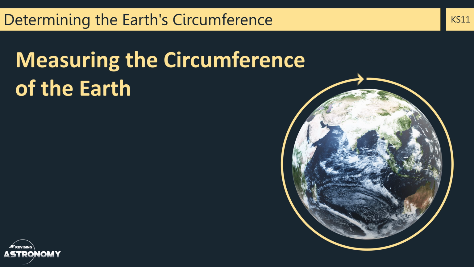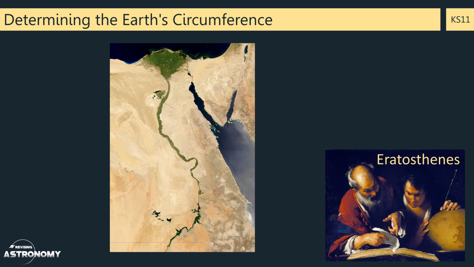Hello, in this video we're going to look at how humans managed to measure the circumference of the Earth. One of the first estimates for the circumference of the Earth was made by Eratosthenes, who was a Greek polymath.